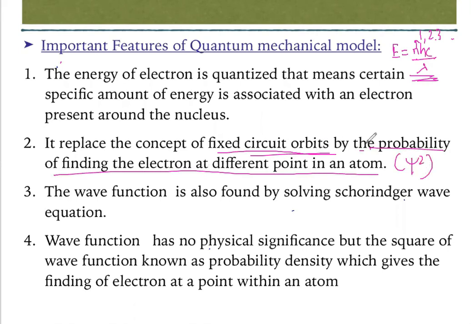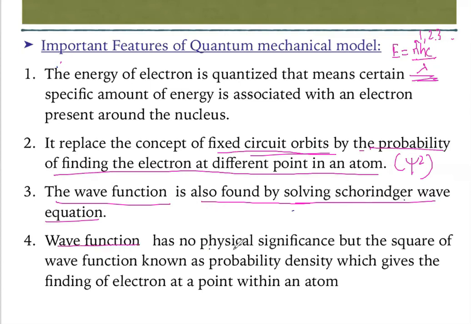In the previous slide, we discussed the region where we can get the electron density. The wave function is found by solving the Schrodinger equation. As we saw, Schrodinger gave one equation. If we solve it, we will find different positions, energy, shape, and size of the electron.